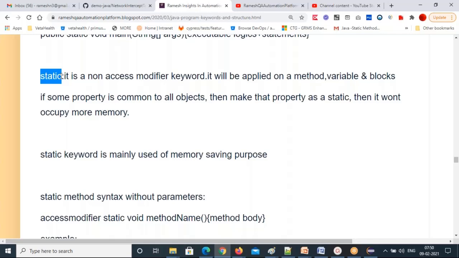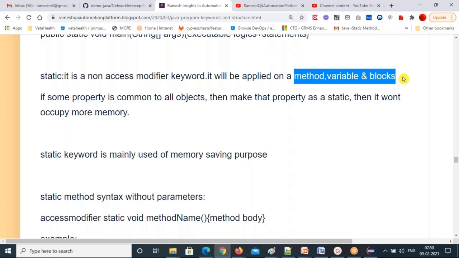So there you can use the static keyword, but directly the static keyword is not applicable for the class. You can use static only on methods, variables, and blocks. Three places only, nowhere else. I didn't give a constructor or a class here, because the static keyword is not applicable for those two things.